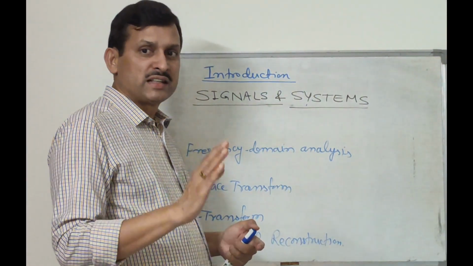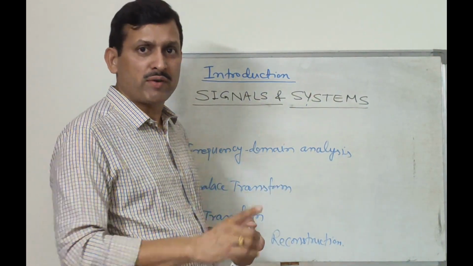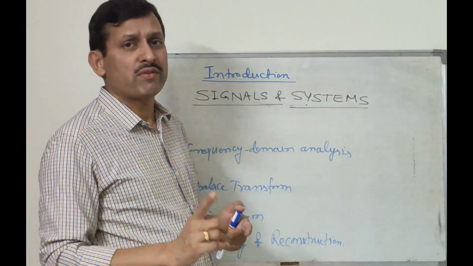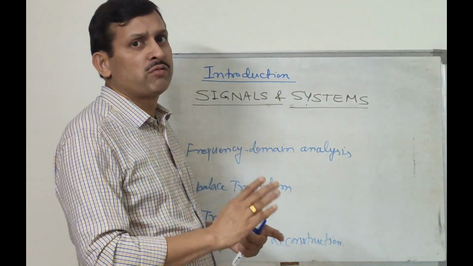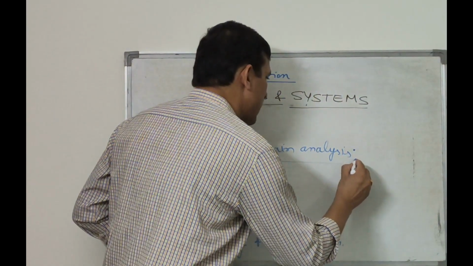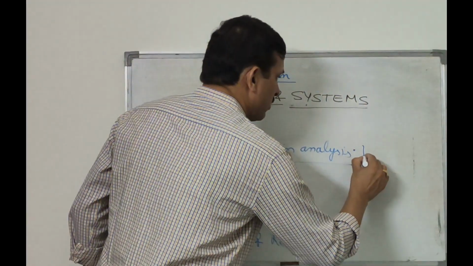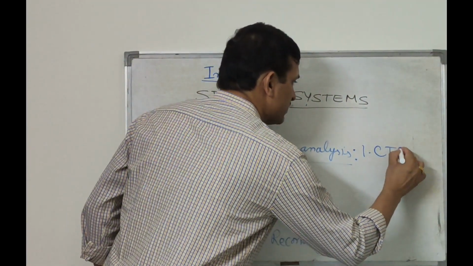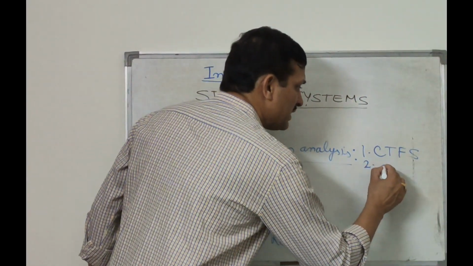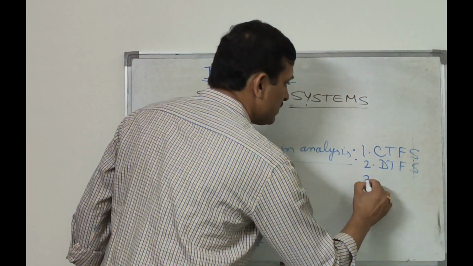That means signal in frequency domain, system in frequency domain, all classes of signal in frequency domain that we covered in the first unit, in time domain analysis, and again all classes of systems that we covered in time domain analysis, we have to cover in frequency domain analysis. The second unit is about frequency domain analysis. In the frequency domain analysis, we will have to cover 4 subunits. One, CT Fourier series, CTFS. Second, DT Fourier series, discrete time Fourier series.